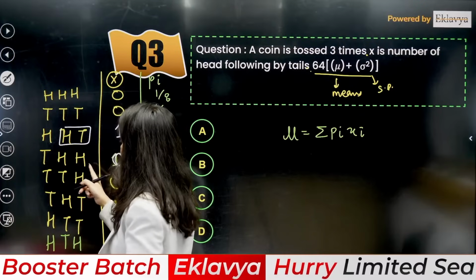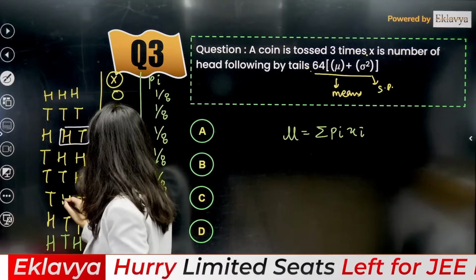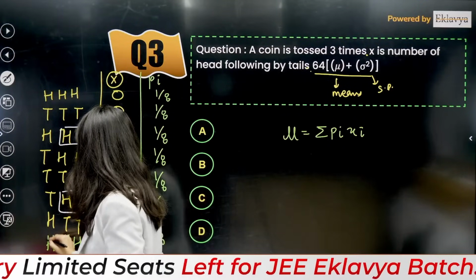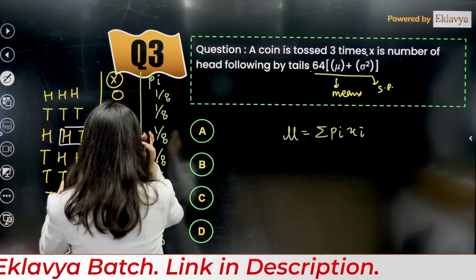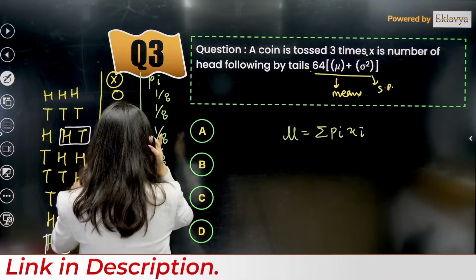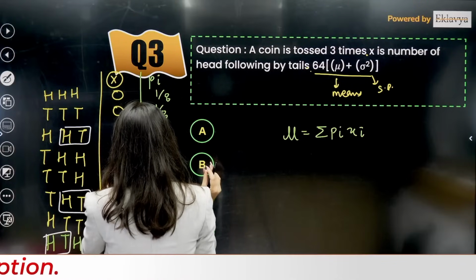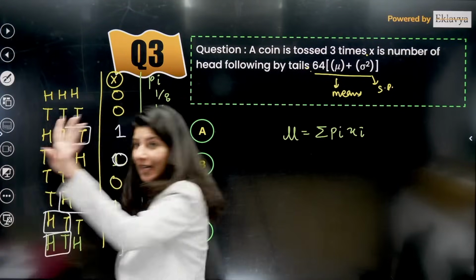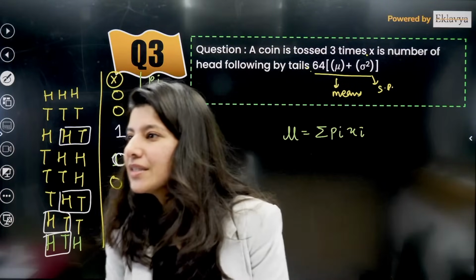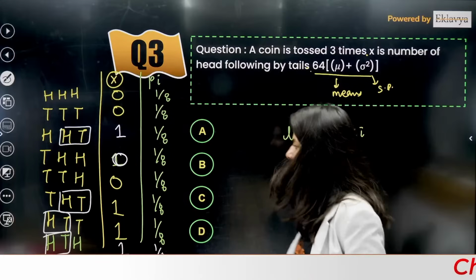Then here no head tail is coming. Head tail. Then we are having head tail. Okay. And so 1, 2, 3. Head tail, one more time. Can you see head and then tail? So 1. Then we are having 1 head tail. Head tail one more time. So 4 times. Now it's fine.